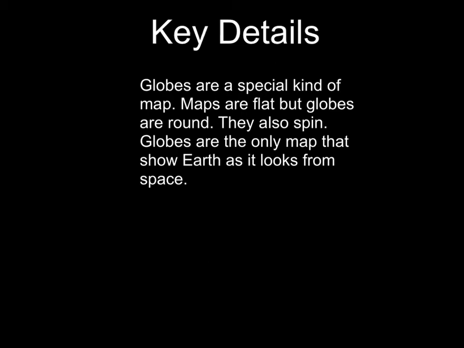It says globes are a special kind of map. Maps are flat, but globes are round. They also spin. Globes are the only map that show Earth as it looks from space. So I have to think about what was key or most important. And I think probably this part was the most important, that globes are round. So the first key detail is that globes are round.